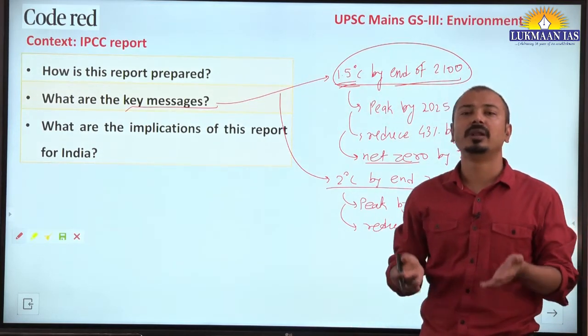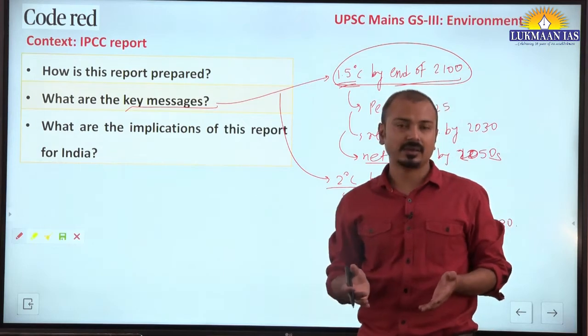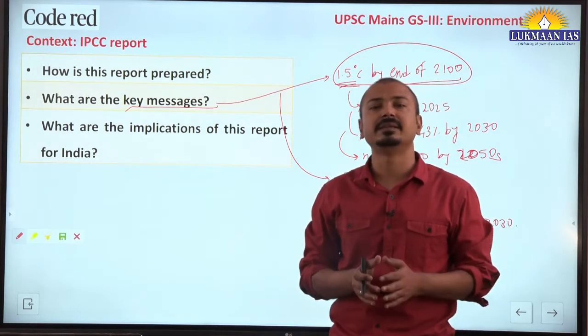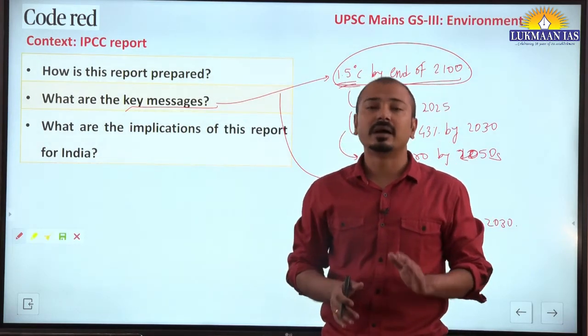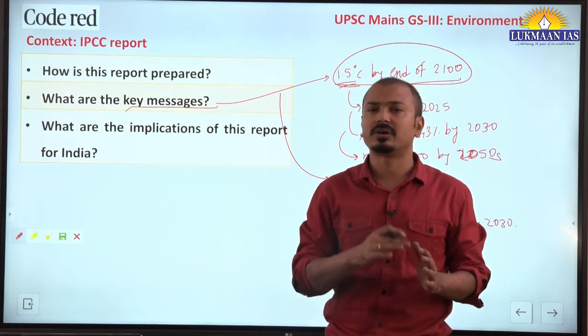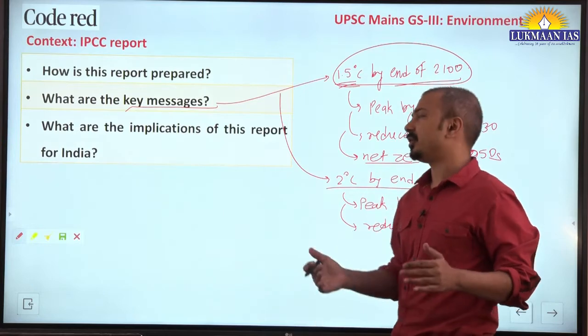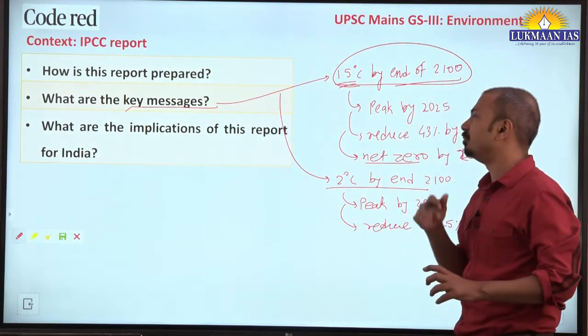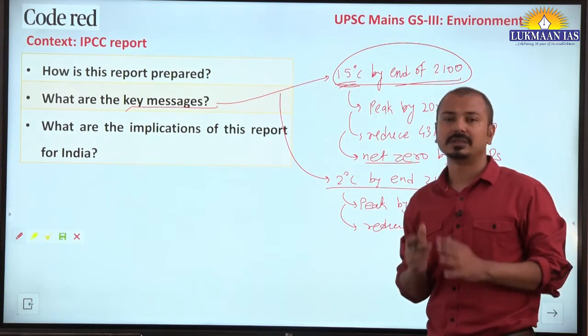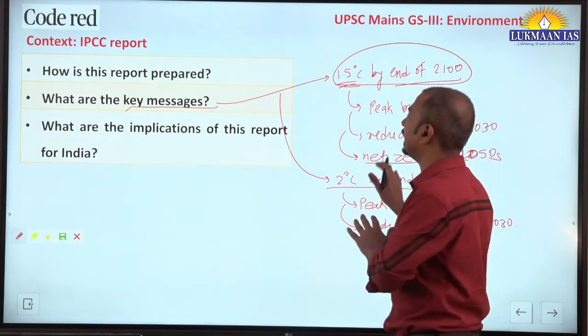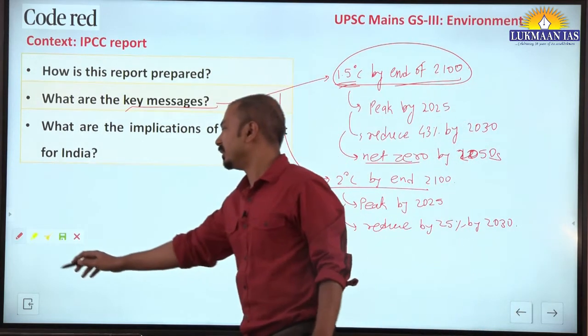For example, global sea level rise is going to be there for a long period of time. We cannot arrest that, so of course some mitigation measures are a must here. This is the key message given in this report.